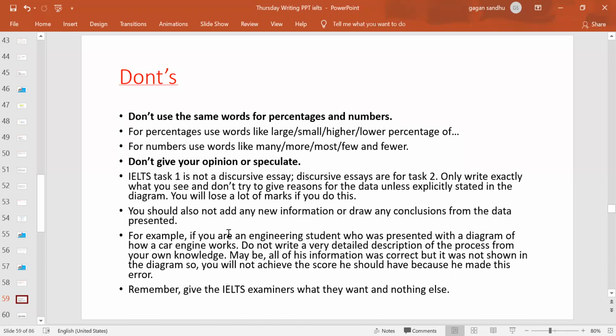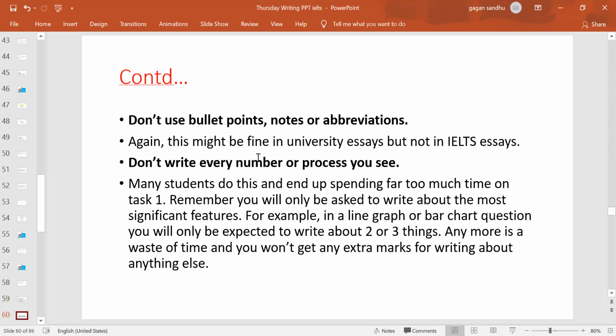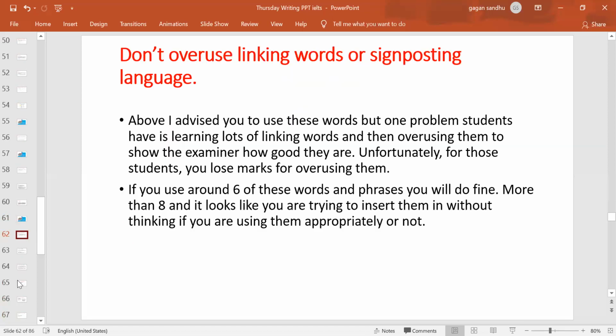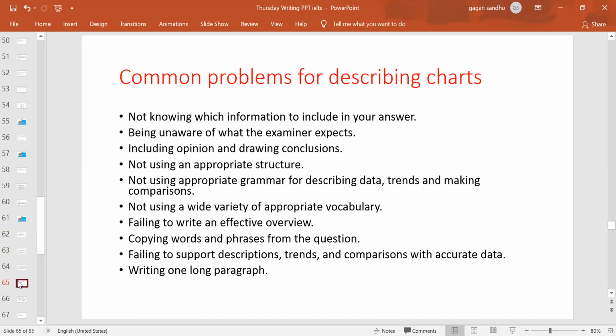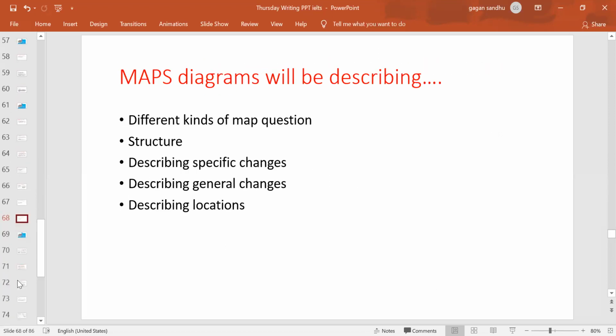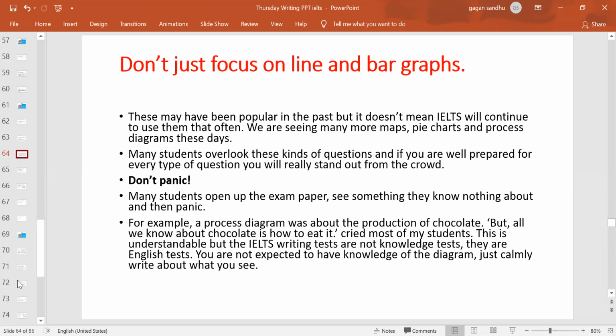That's it, right? And do not use bullet points, notes, or abbreviations, right? Because again, this might be fine in a university essay but not in the IELTS essay. That means you are not using any bullet points, notes, or abbreviations. You have to follow the paragraph pattern. Don't write every number or process you see, so you have to actually club the information, right? So this is quite important. Besides that, not only the bar graphs and the line graphs, we do have this one as well, which we call maps, right? But before that, this is the one thing I want to explain to you guys.